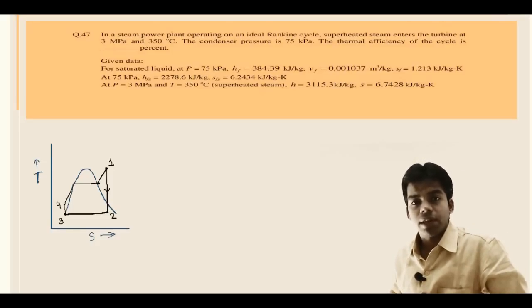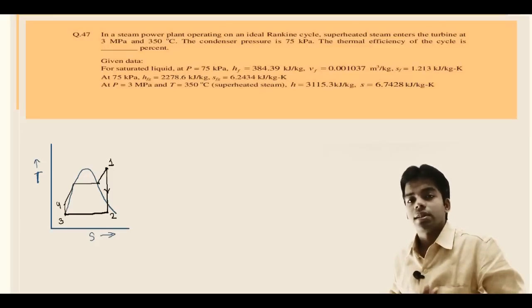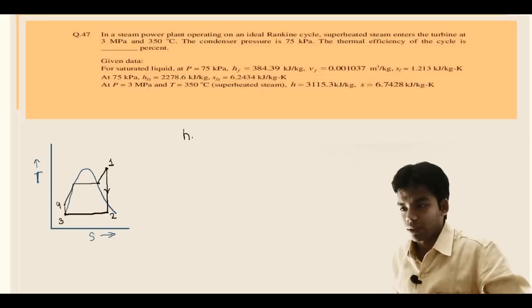We have to determine turbine work, and we have to determine the heat added, and for that we will have to calculate enthalpies at various points. So the very first thing, enthalpy at point 1, H1. The pressure is 3 megapascal and temperature is 350 degrees centigrade. Here the extract of the steam table is given at 3 megapascal and 350 degrees centigrade. Enthalpy is given and entropy is also given.